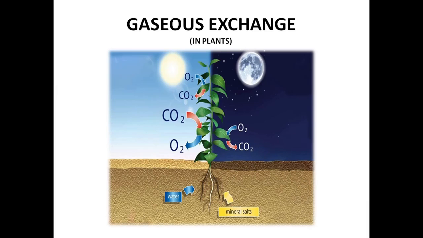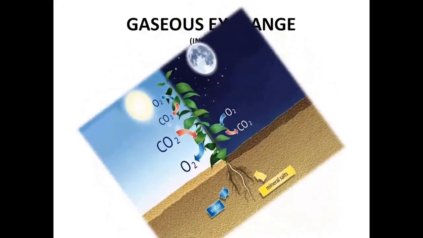And during nighttime, they take in oxygen and they do not need carbon dioxide now, so they just throw that carbon dioxide out. So that's the gaseous exchange occurring in plants, what happens during daytime and what happens during nighttime. It's an important point, so just try to remember at least this picture. Okay. Then,